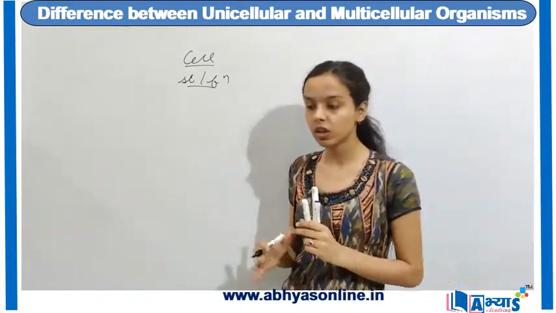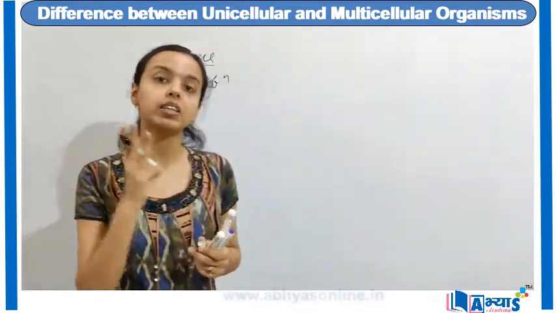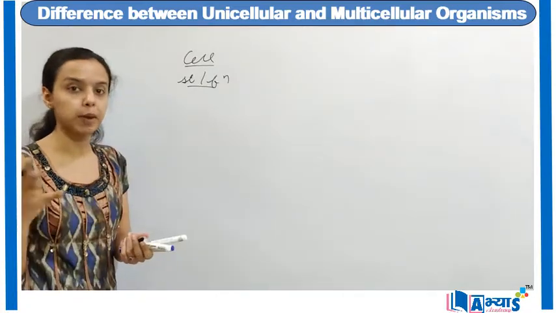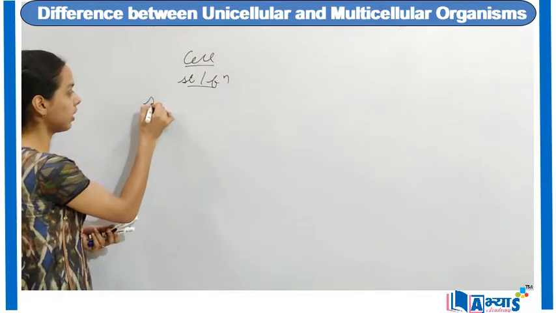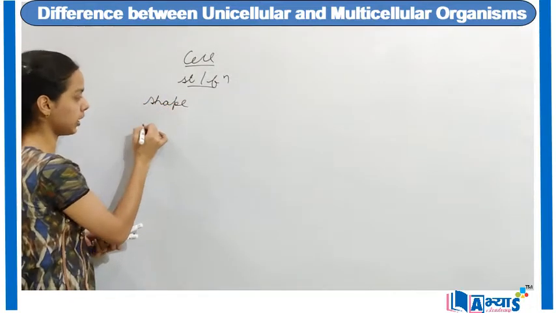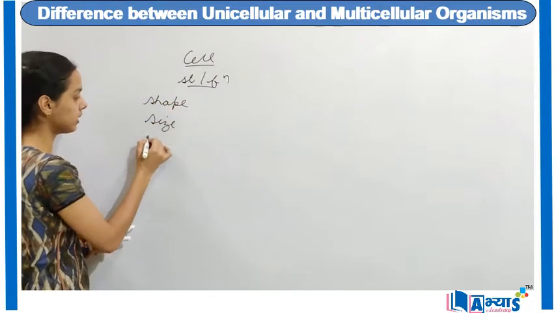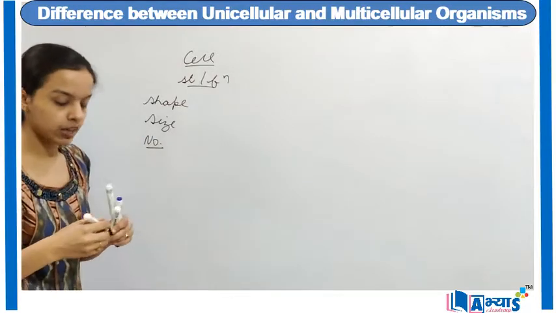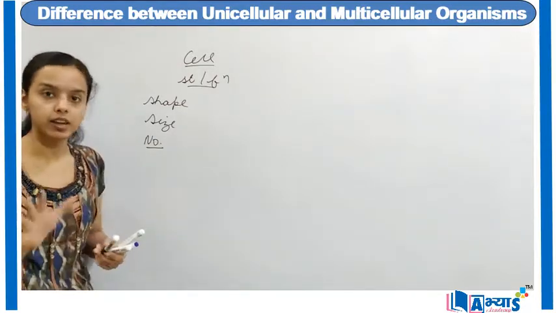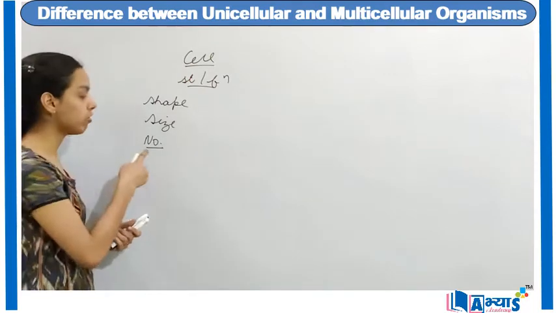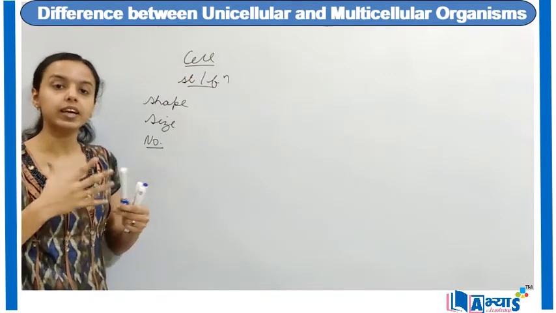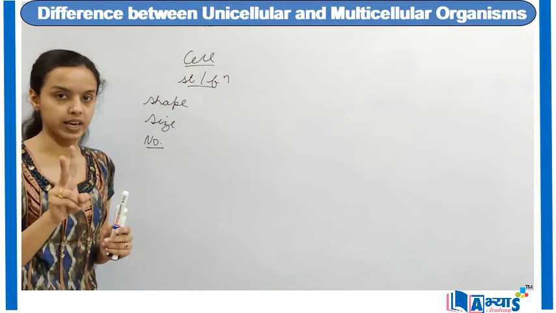Now, when we are talking about cells, they come under three categories. That means there are different types of cells based on three categories, and those three categories are based on the shape, on the size, and on the number. Already I have discussed the categories of shape and size. Now I will discuss the important category of number. When the cells are in different numbers, they come in two categories.